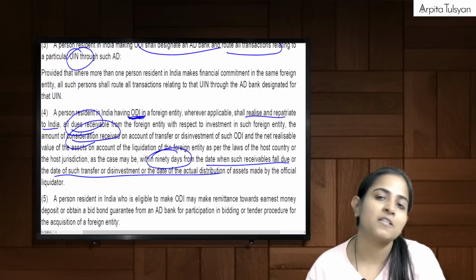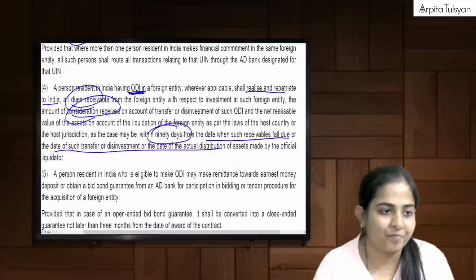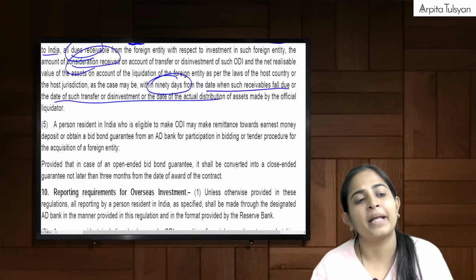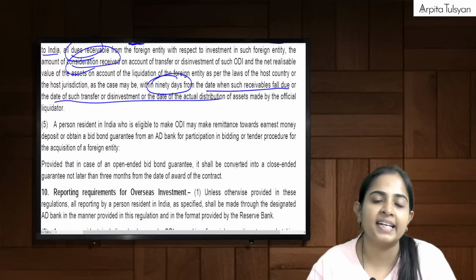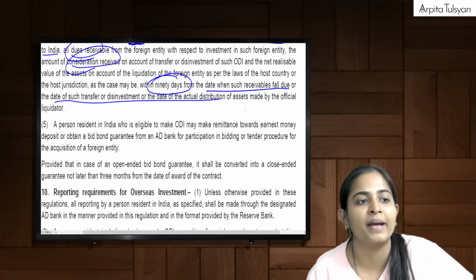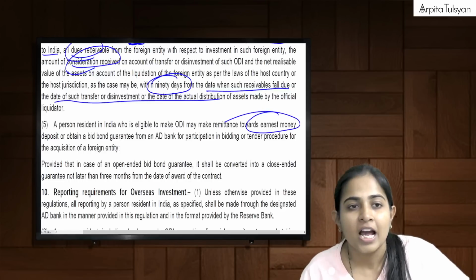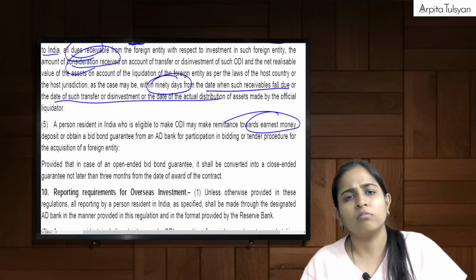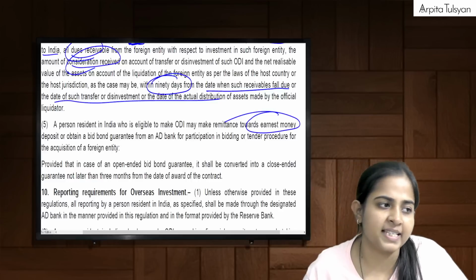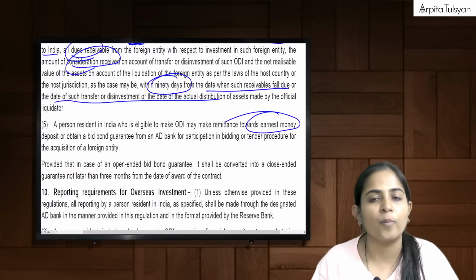This 90 days is to bring back the money to India. Sometimes, if we want to participate in any bidding process, we have to make a remittance towards earnest money. A deposit is paid. That is allowed. They simply say that it is allowed, no problem.